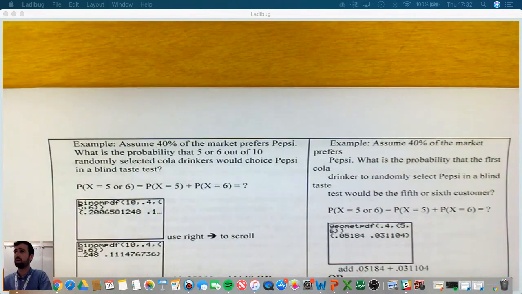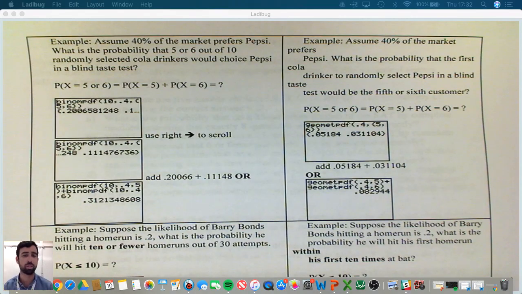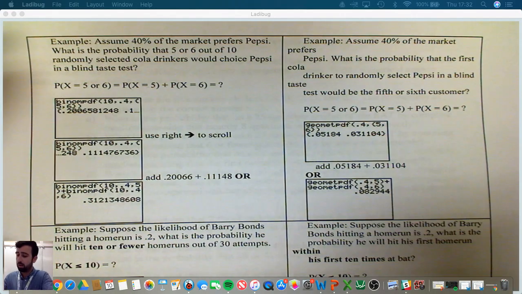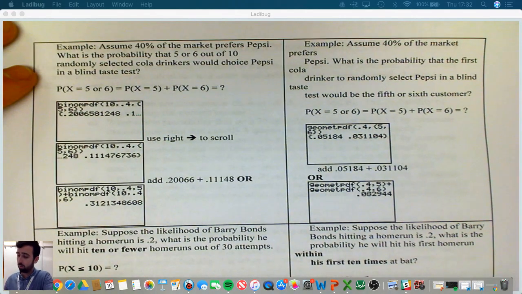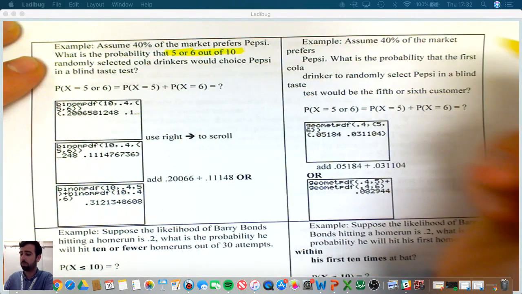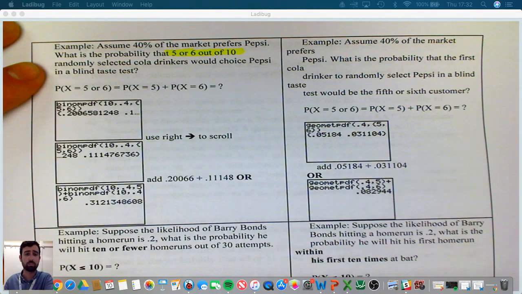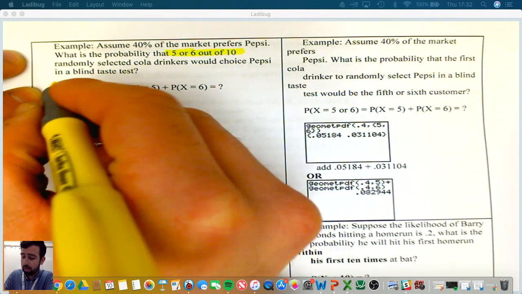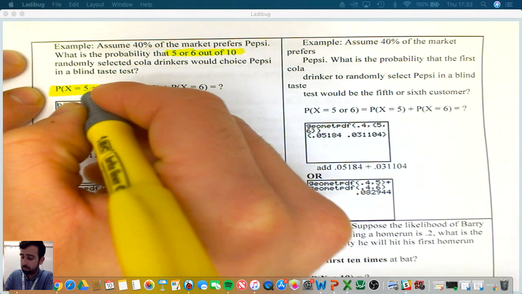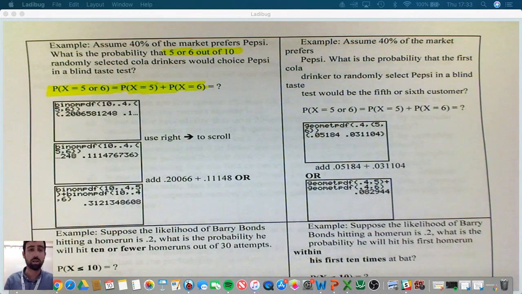We're going to take a look at these two problems, again, comparing binomial and geometric. So we're going to go back to our Pepsi example. Assume that 40% of the market prefers Pepsi. What is the probability now that 5 or 6 out of 10 randomly selected cola drinkers would choose Pepsi in a blind taste test? All right, so now we're looking for the probability that 5 or 6, which means we're just going to add the probability of 5 plus the probability of 6.